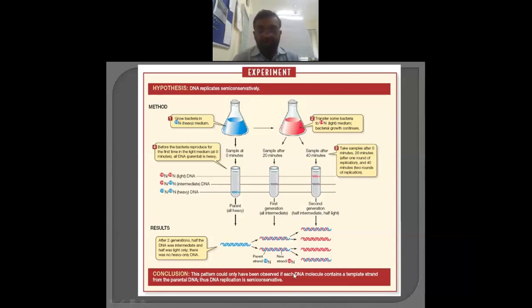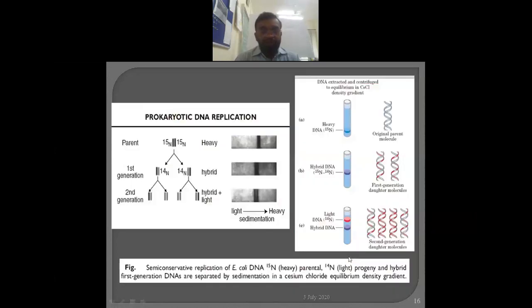This is a very important experiment. I am also going to give several mathematical examples after completion of this chapter, because in many examinations this problem comes. Generally, the heavy DNA is shown as HH, intermediate as HL, because it consists of heavy and light, and light as LL. Different representations are there as far as several books are concerned. Now these are the results. The same thing is predicted here; by another means also we can explain the same thing.